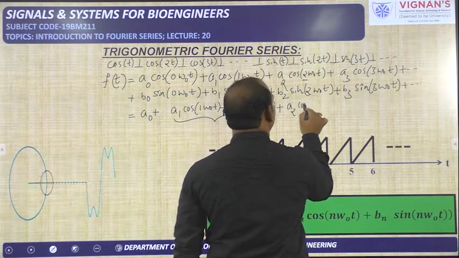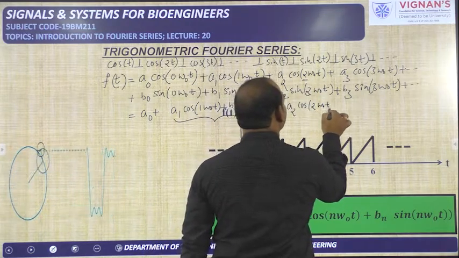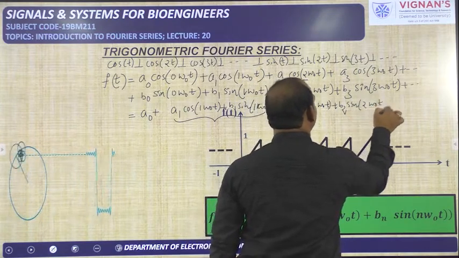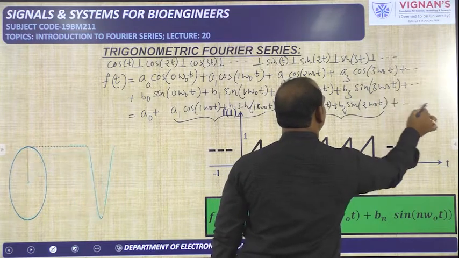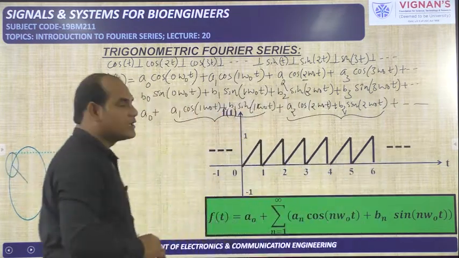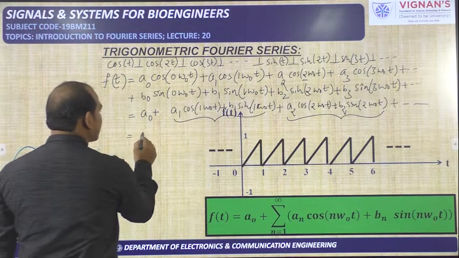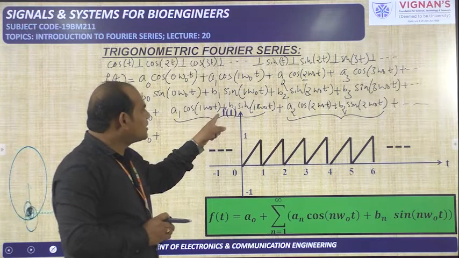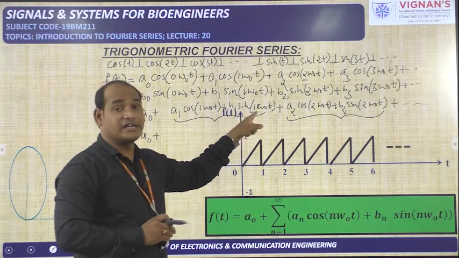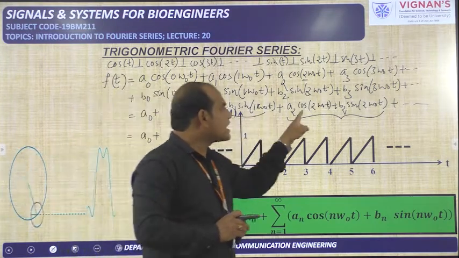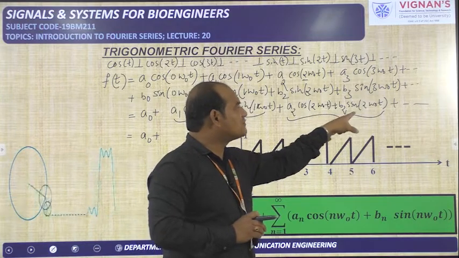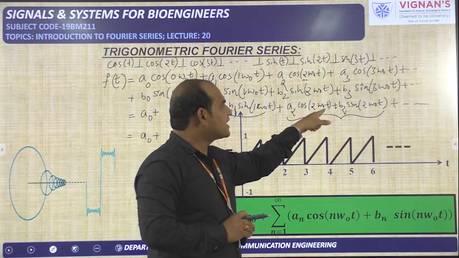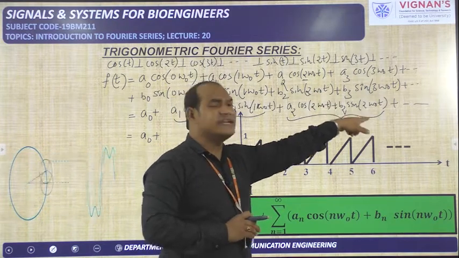a2 cos 2 omega naught t plus b2 sin 2 omega naught t, and so on. So it is equal to a naught plus a1 cos 1 into omega naught into t plus b1 sin 1 into omega naught into t. Next, a2 cos 2 omega naught t plus b2 sin 2 omega naught t. What are the next terms? a3 cos 3 omega naught t plus b3 sin 3 omega naught t.